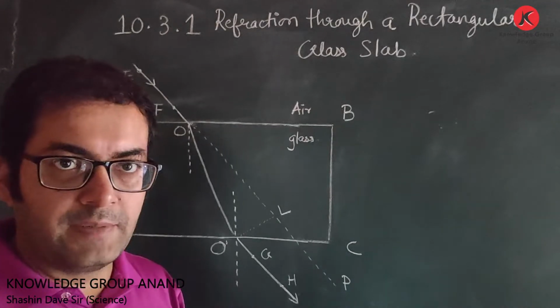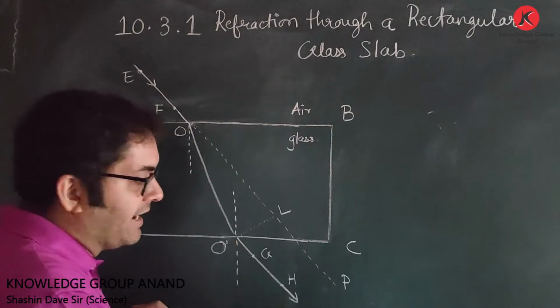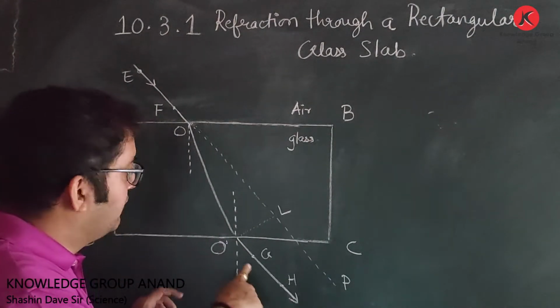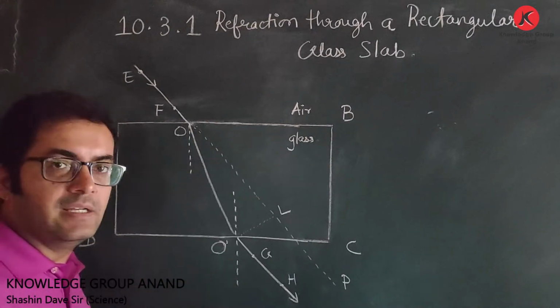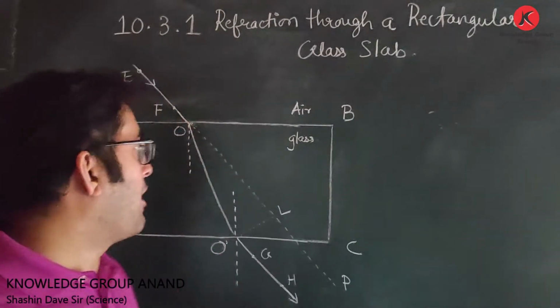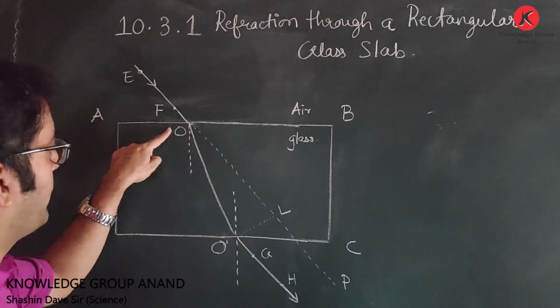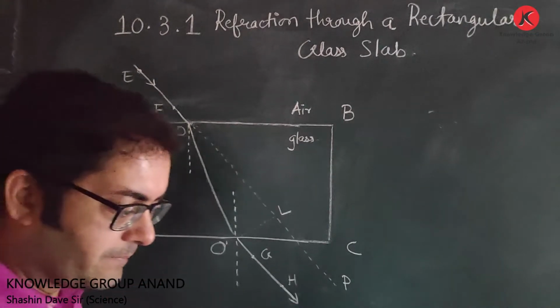I will mark those points and then I will connect the ray GH, which seems to come out from the opposite edge. After that, connect this point O and O dash.